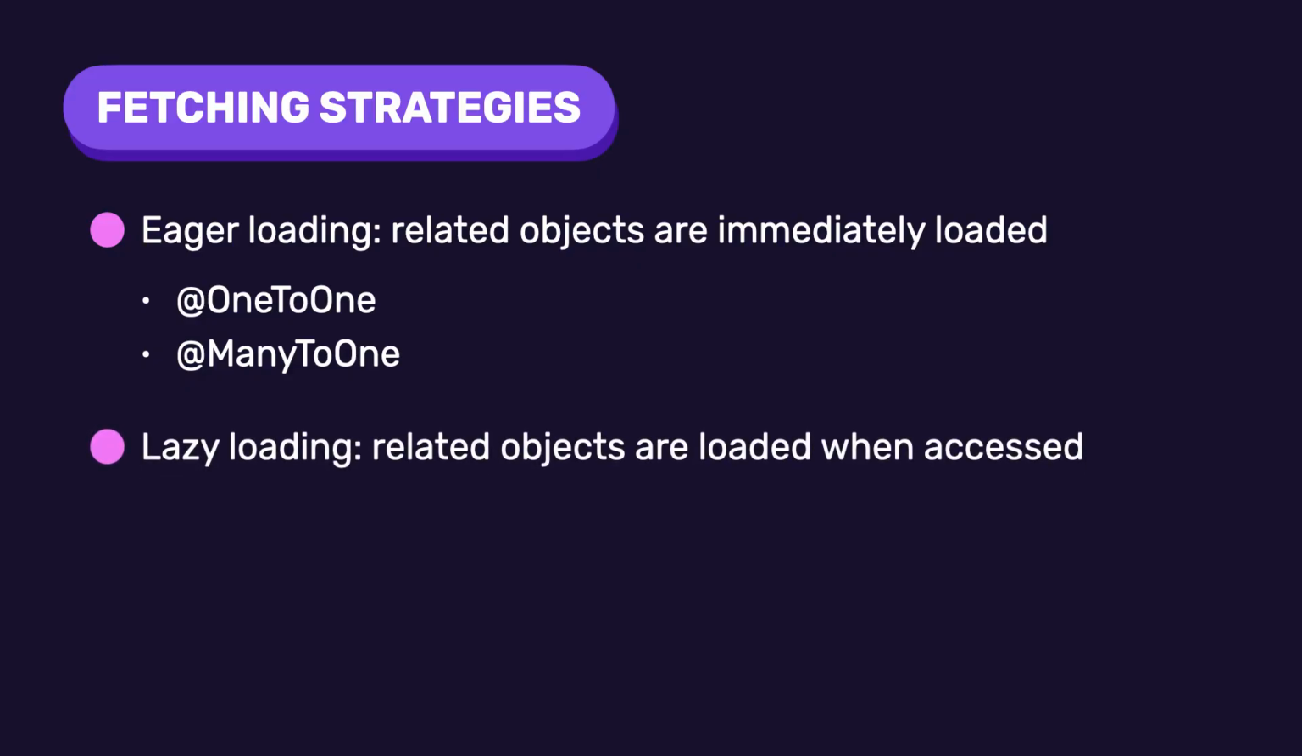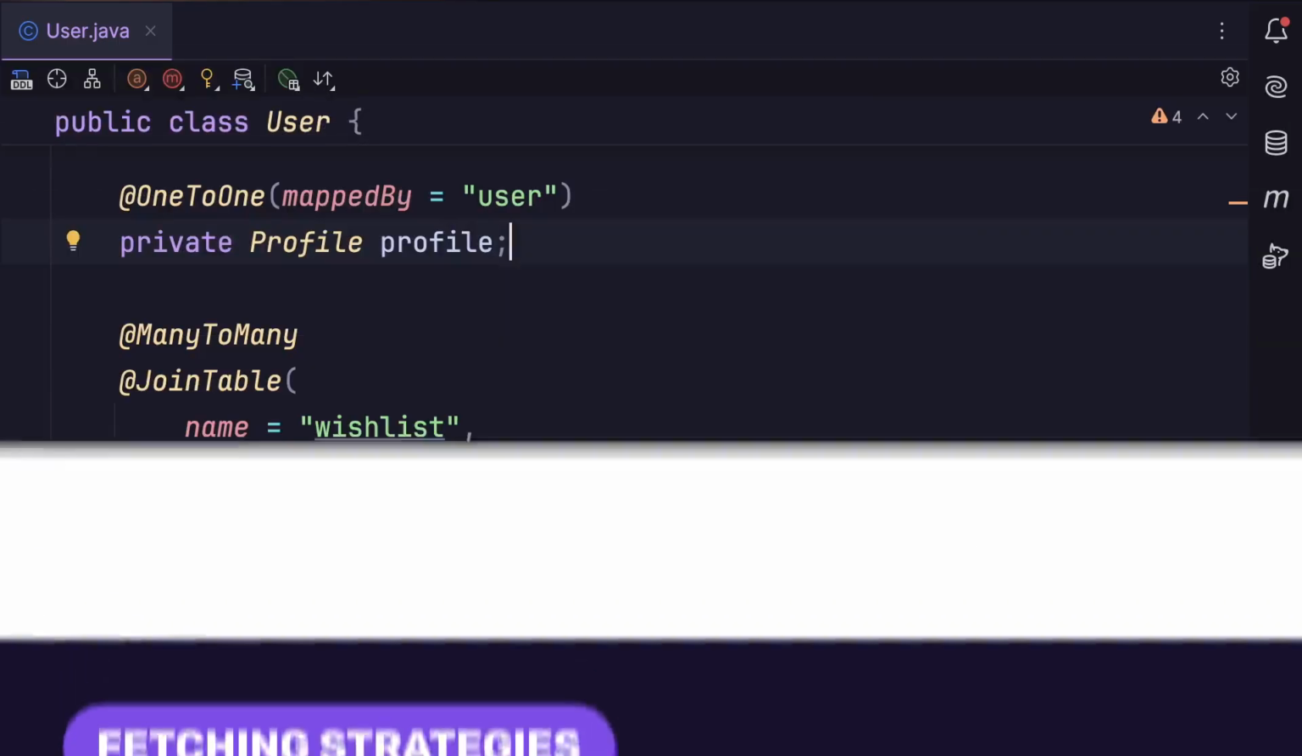We also have another strategy called lazy loading, which means related objects are loaded when accessed. This is the default strategy for one-to-many and many-to-many relationships. And again, we can change this if we want to. Let's see these strategies in action.